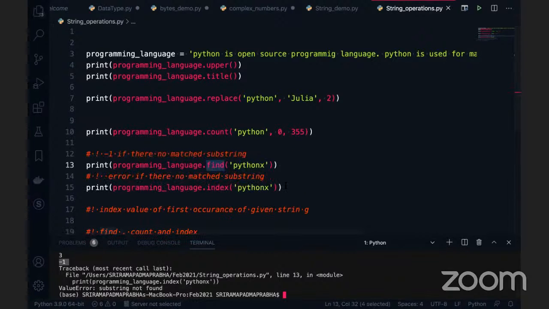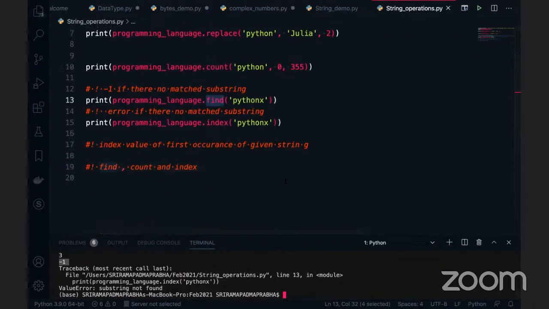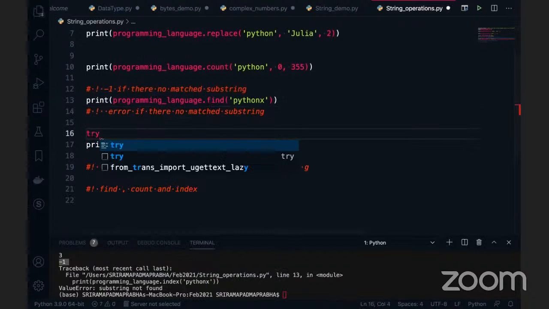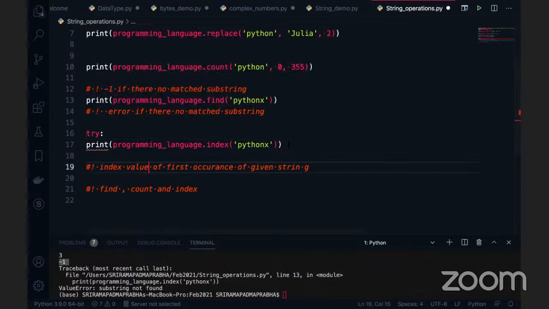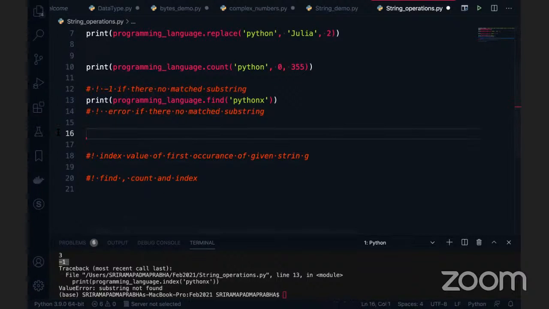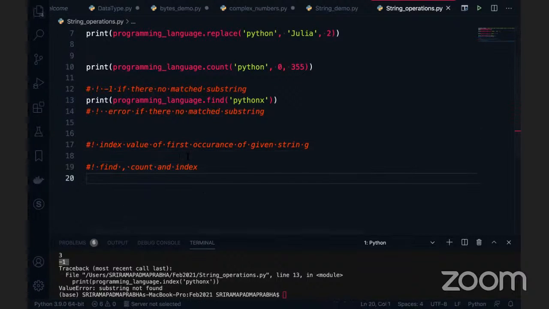Any questions, guys? Please, any questions? But both we can handle, right? If I'm using find and it is -1, I can manage that, and with the error definition I can manage index also, right? Yes, we can handle indexing also by writing it in the try block, and there is an exceptions concept. We can keep this in the exceptions and handle it. Anyway, today evening at 4 o'clock, I'm going to discuss exceptions. Yes, we can handle the exceptions here.